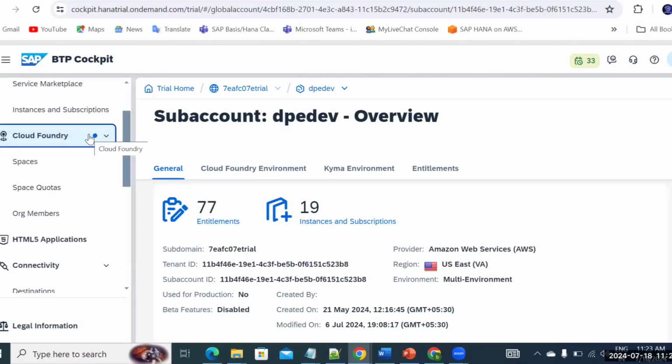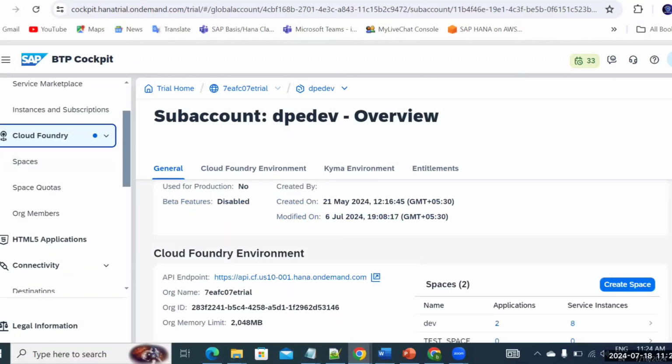In the Cloud Foundry, we'll also discuss space management, how to do the space administration, space quotas, and your ORG members. I'll also tell you how to assign the memory to the ORG, how many ORGs you can create, how many spaces you can create, and how to give the roles and assignments for the space. Very important, in your sub account level, you create a space, and there you deploy the instance or build an application in the space, of course.